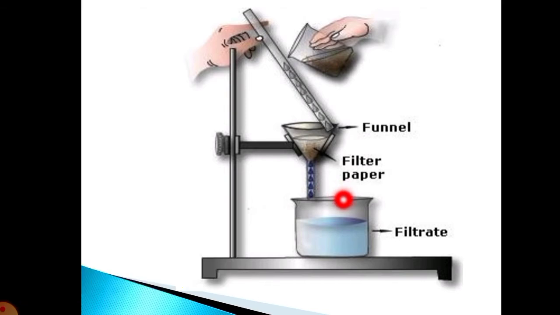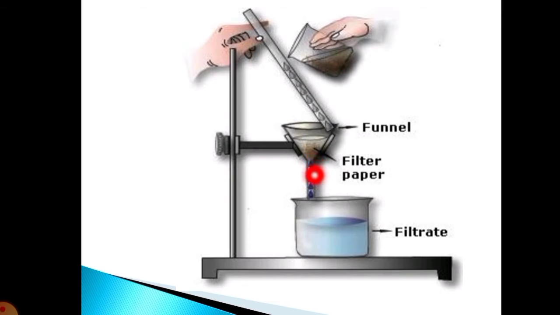The substances which cannot be separated even by decantation are passed through a sieve or a strainer or a filter paper in this filtration. The sieve, strainer or filter paper has small pores and acts as a filter. The clear liquid obtained is called the filtrate, and the insoluble solid particles are the residues.